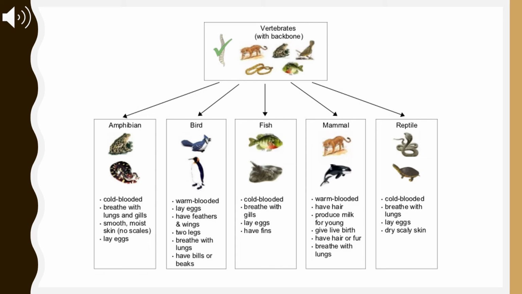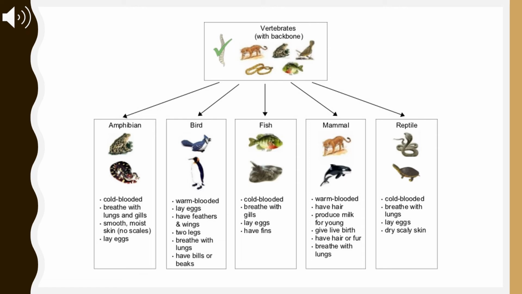Bird: warm-blooded, lay eggs, have feathers and wings, 2 legs, breathe with lungs, have bills or beaks. Fish: cold-blooded, breathe with gills, lay eggs, and have fins.